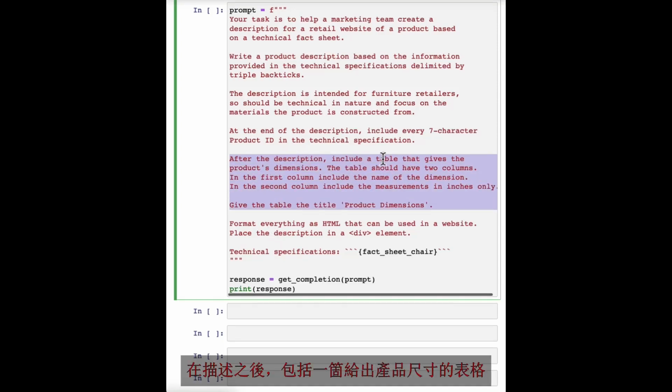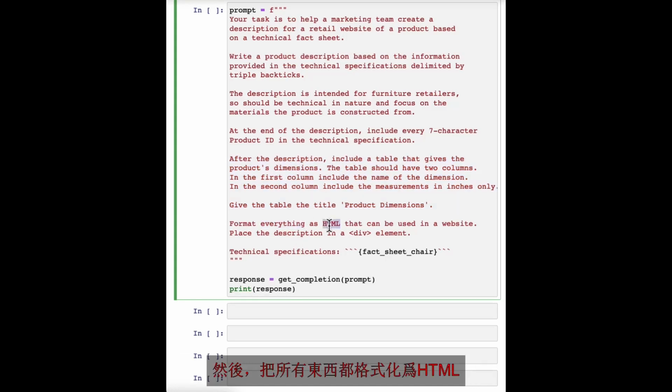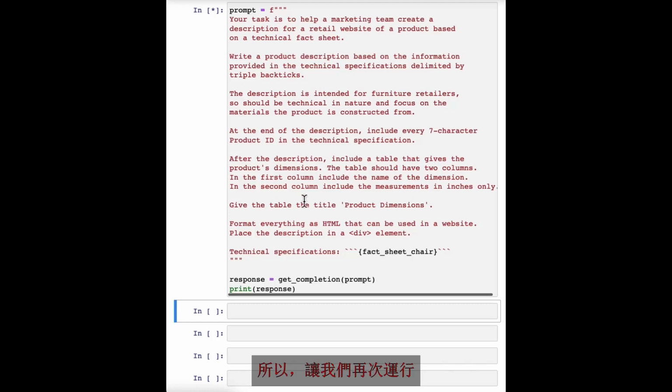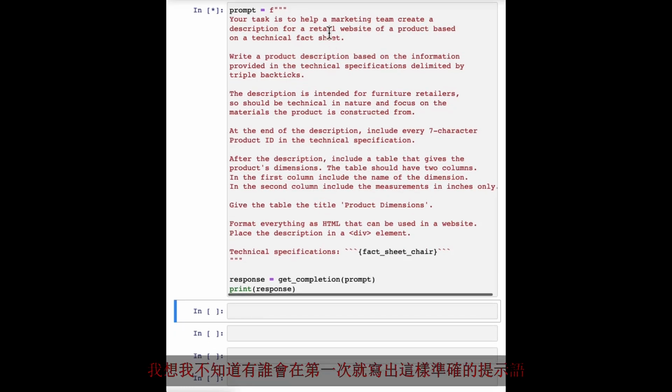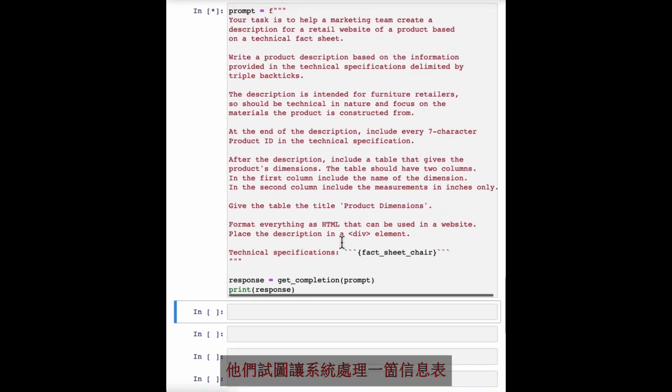After the description, include a table that gives the product dimensions, and then format everything as HTML. So let's run that. And in practice, you would end up with a prompt like this really only after multiple iterations. I don't think I know anyone that would write this exact prompt the first time they were trying to get the system to process a fact sheet.